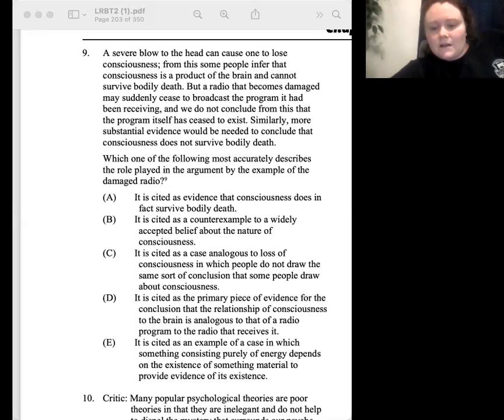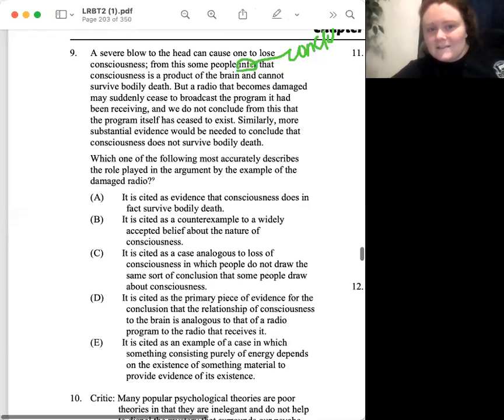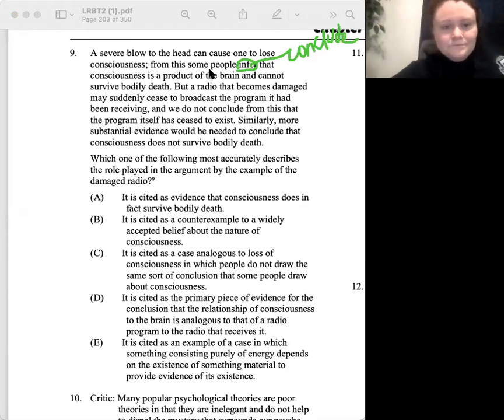Do you know what the word infer means on the LSAT? Like assume or conclude? Conclude, not assume. It's way stronger than what I ever thought before I took this test. I thought infer was just an educated guess, like, I'm inferring this, I'm guessing this. But really, it means to conclude. So always replace it in your head. So from this, some people conclude that consciousness is a product of the brain and cannot survive bodily death.